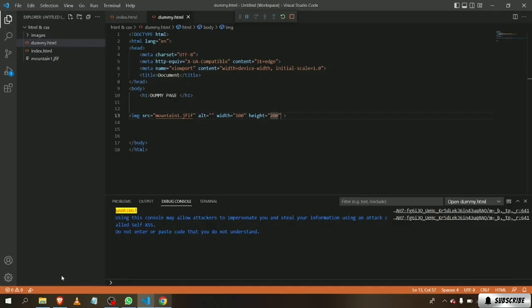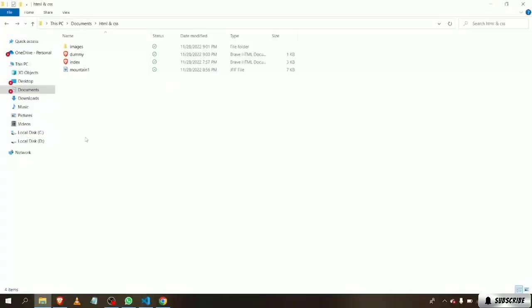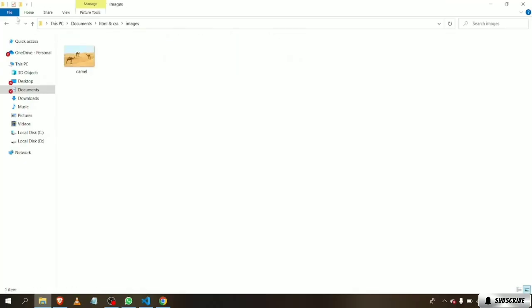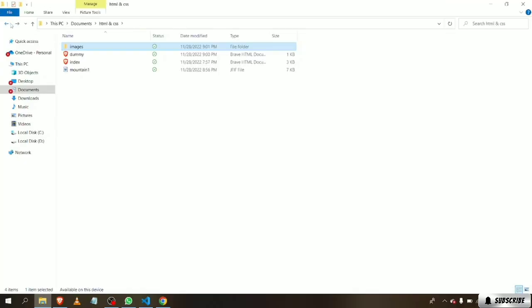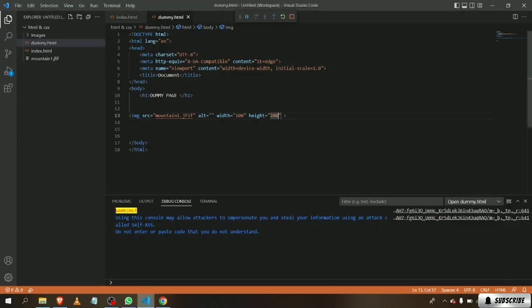So if we want an image, we want to just paste it here, but we already pasted it in a folder here. So how are we gonna take that? What we can do here is, first I need to create another image tag.